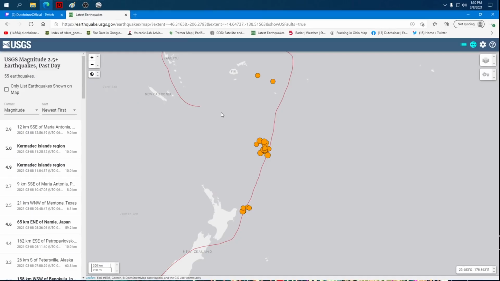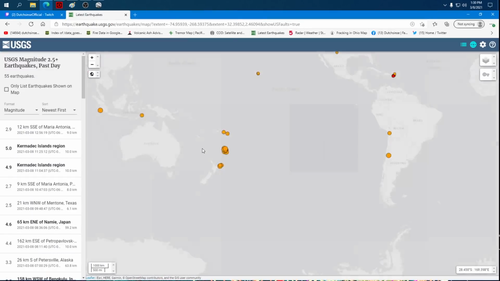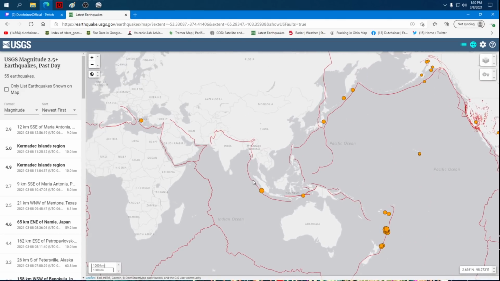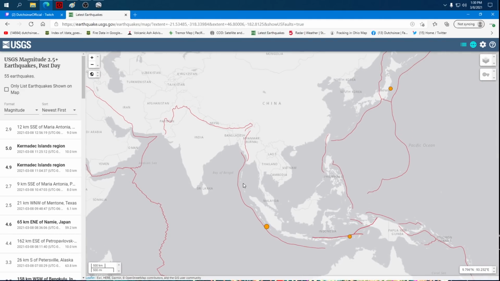But here, let's go back over to the plate boundary map, and you'll see why the earthquakes are going that way. The plate boundary goes that way. And so it goes up through Myanmar, makes a bend, and goes over to Nepal, and we have activity over here at Afghanistan-Pakistan border region. We have activity over here at Sumatra. So what would you say the halfway point is between the activity in Sumatra and the activity in Afghanistan-Pakistan border region if we go around the bend of the plate?